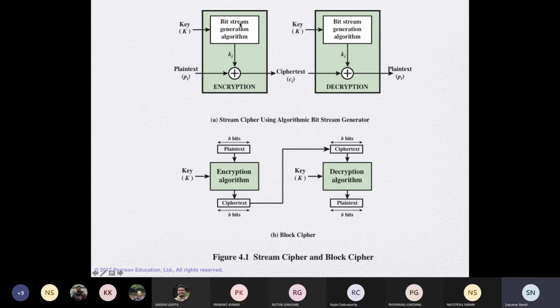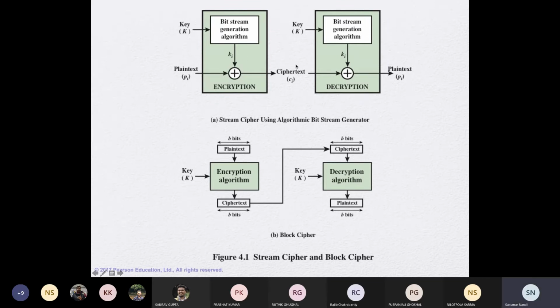Please remember this, what I have repeated: ciphertext is known to everyone, and this is an XOR, which is a linear operation. Anyone can prove it is linear. XOR is nothing but a linear operation, and a linear operation can be broken easily. So cracking ciphertext to plaintext is relatively easier because of the XOR operation here.